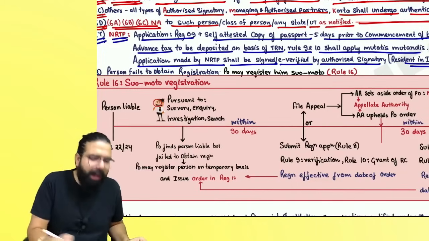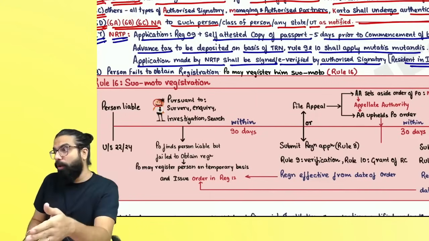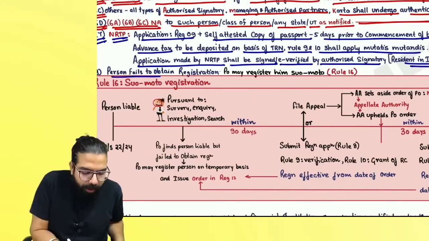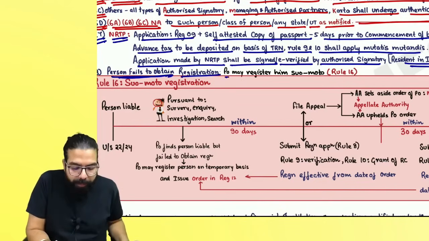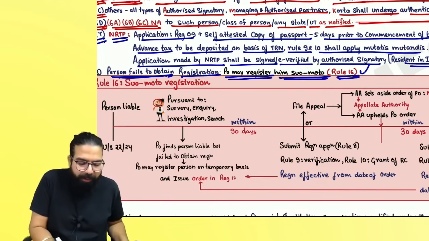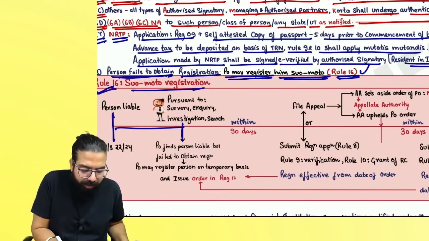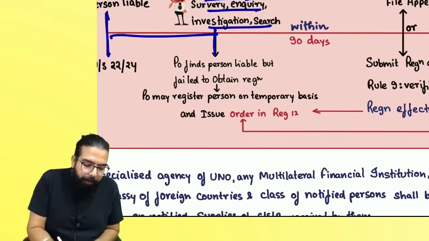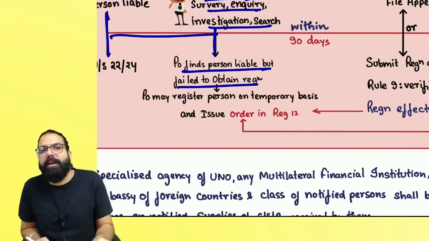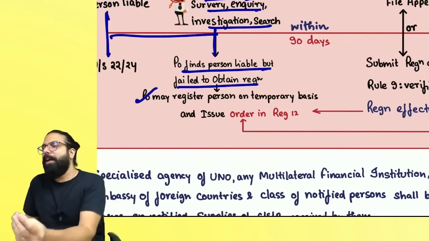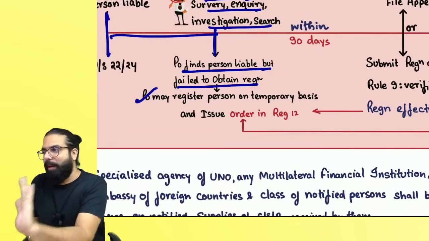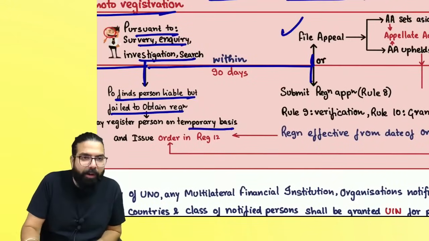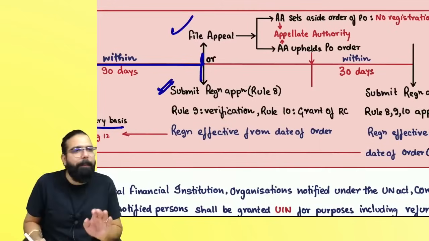Then we have section number 25(8), which talks about suo motu. Hey, you did not take registration, then the officer can go ahead and register you. Suo motu, it says a person who failed to obtain registration, the proper officer may register him suo motu. Rule number 16 says, sir, if you fail to take registration and supposedly there is an investigation, survey, inquiry, etc. which happened, and the proper officer finds out that you are liable but have failed to obtain registration, then he will register you by issuing a GST REC 12. Are we clear, everyone? Now he has temporarily registered you. Now you will have 90 days. Within 90 days you can go for an appeal, or you can go online and give a formal application for registration.